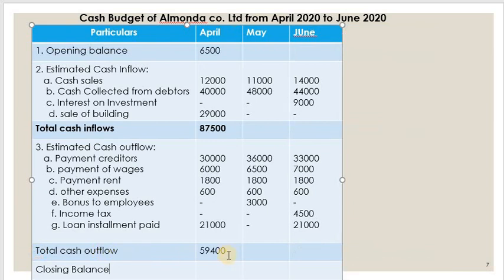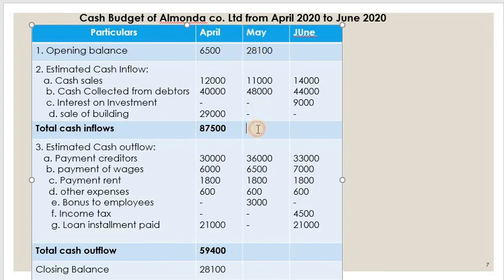Very simple. So 87,500 minus 59,400. Calculate. So 28,100. This is the closing balance in the month of April, so this will become the opening balance for the month of May. So 28,100, you have to write here.